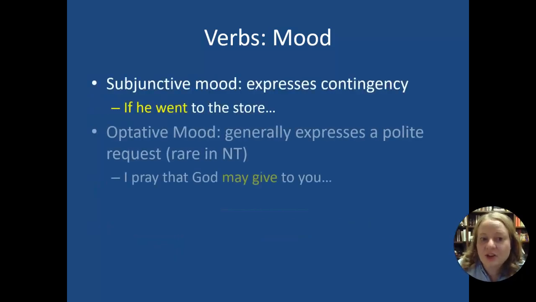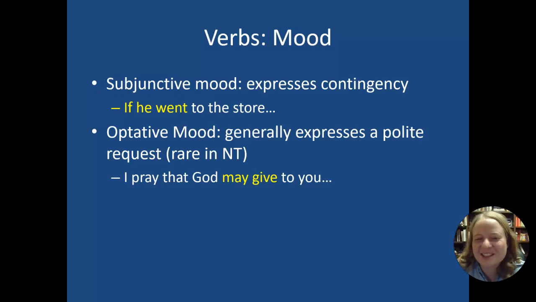In addition to this, here it's telling you, the subjunctive mood is one that expresses contingency. So if this happens, then that will happen. And the optative is a hope for or a wishing for.